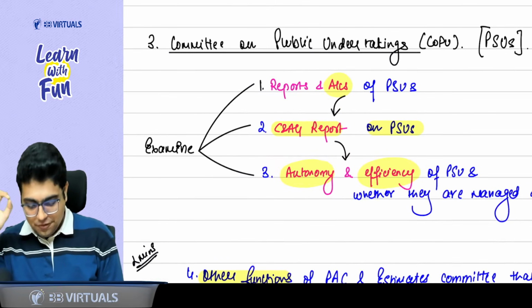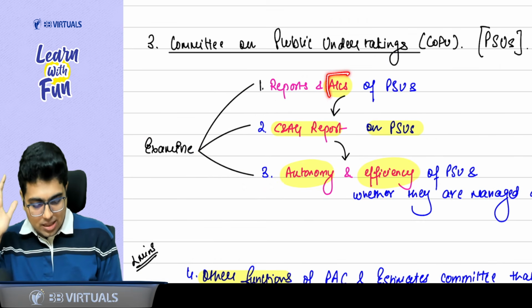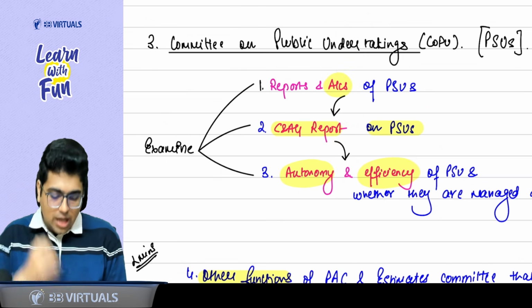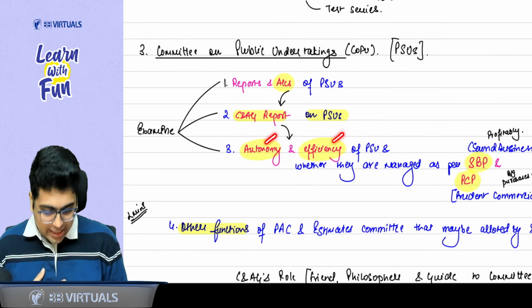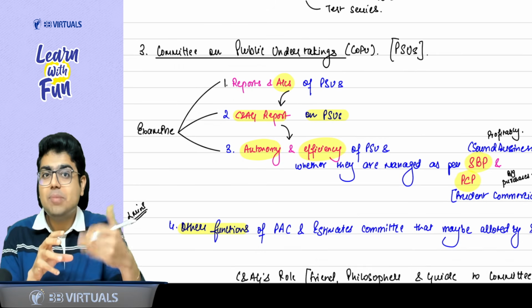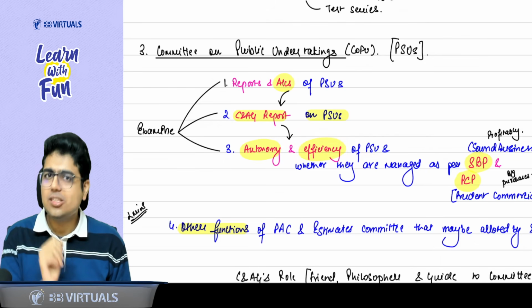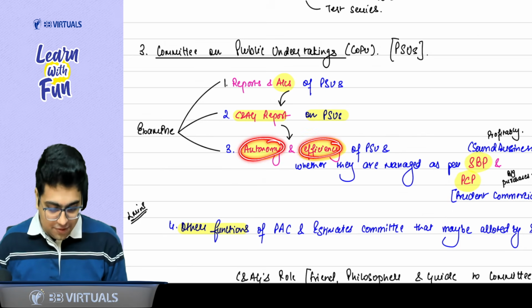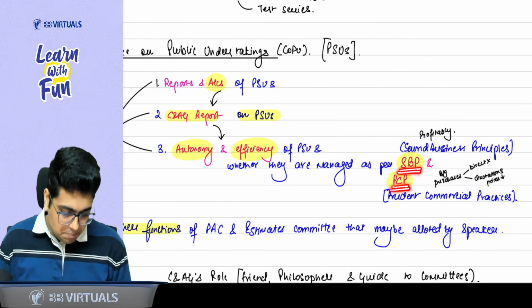Understand. First of all, they will examine three things. First thing they will examine is the accounts of the PSU. Then on the accounts, what is the audit report? That is the CAG report on PSU. Now through the audit report on the accounts, they will get to know the autonomy and efficiency. Autonomy means the decision making power, and the efficiency of PSU, whether they are taking the right decision, whether they are working efficiently. So they will examine the autonomy and efficiency, whether they are managed as per SBP and PCP.